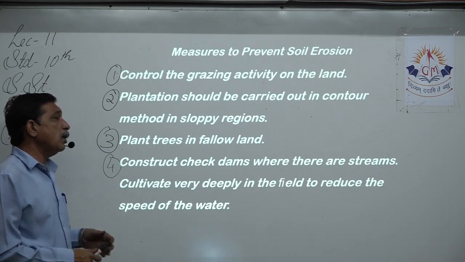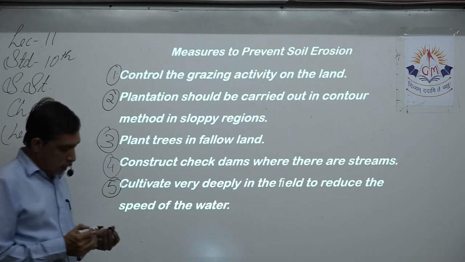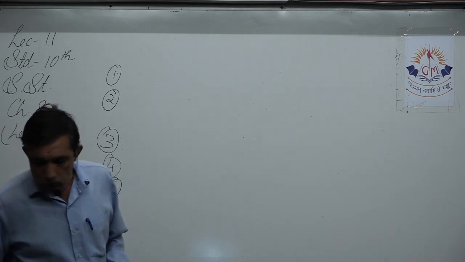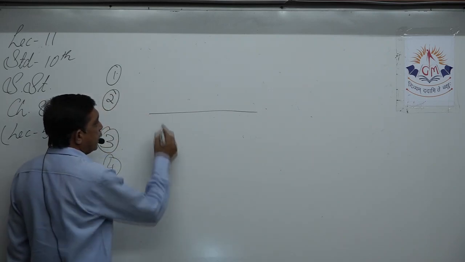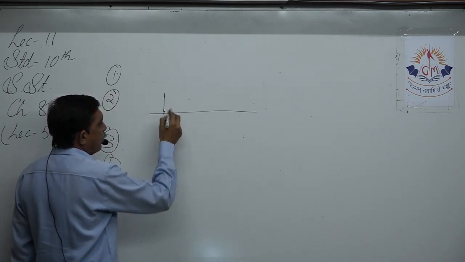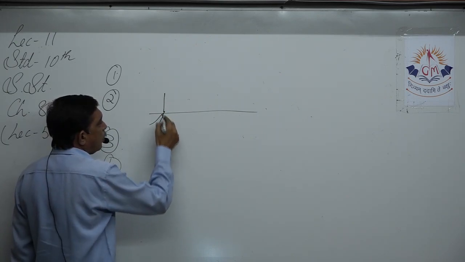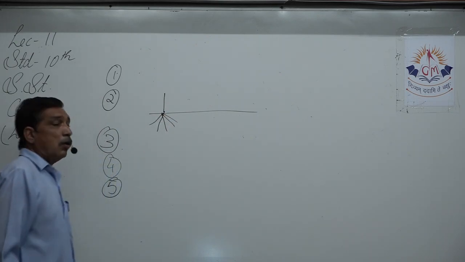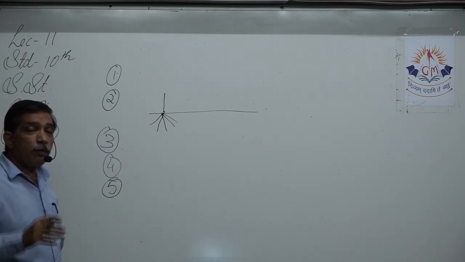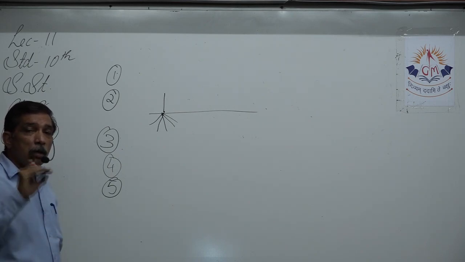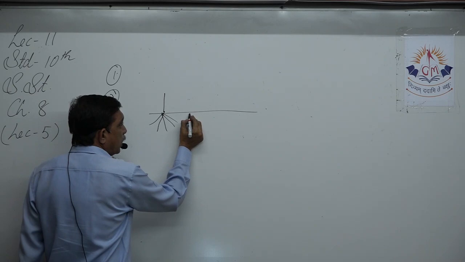Cultivate very deeply in the field to reduce the speed of the water. This is the fifth point. Now, how will this happen? If this is the farmer's soil, he has taken a crop. Suppose this is one plant of wheat. Then the wheat plant does not penetrate too much in the ground. This happened because the farmer planted the seed quite near to the surface. Yes, he planted it over here.